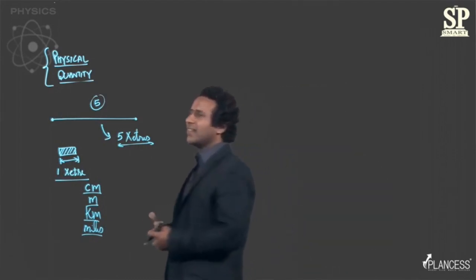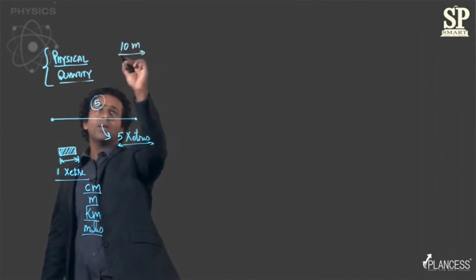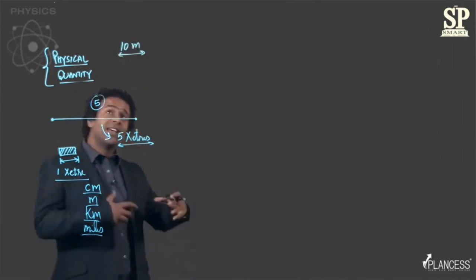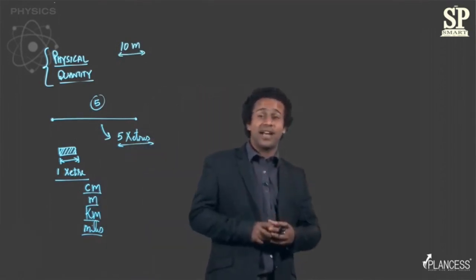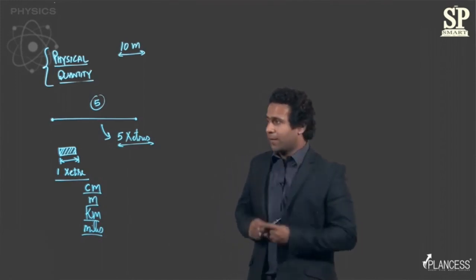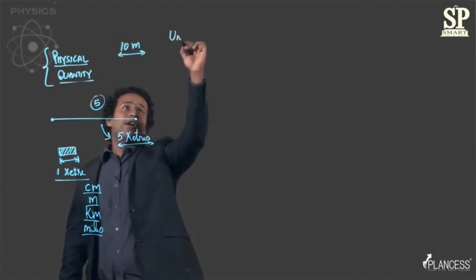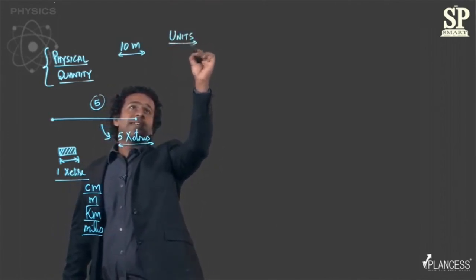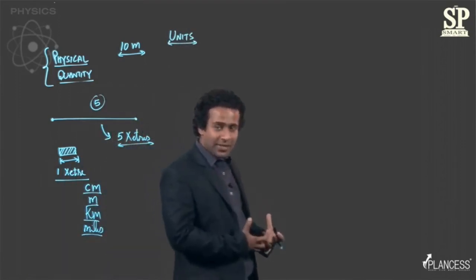So when we say that something is 10 meters long, what this means is that that particular length is 10 times the reference that we have chosen to call 1 meter, right? So this defines the idea of units, which means that to define units, we have set some standards.